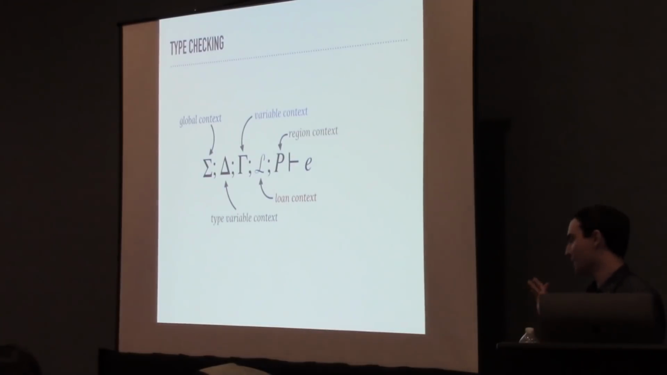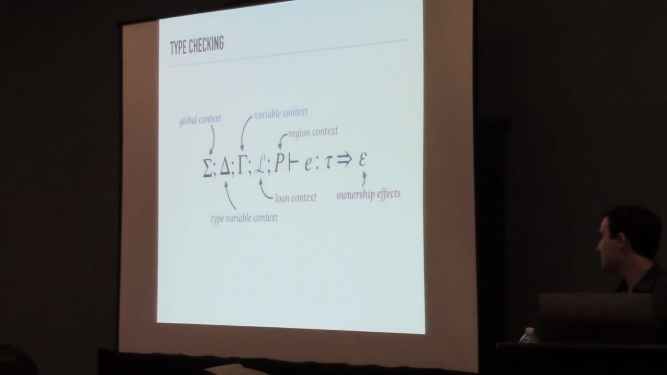So then, in all of these contexts, we check the expression E and get back a type tau, and an effect denoting the impact that type checking this expression had on ownership. Currently, our set of effects is very simple and really only allows us to record creating new loans via a borrow or dropping an existing loan.